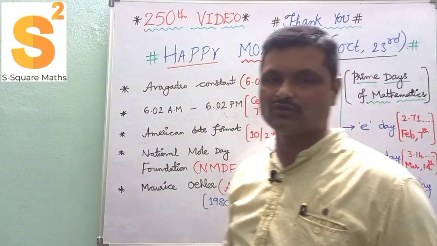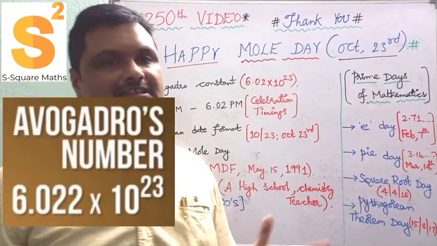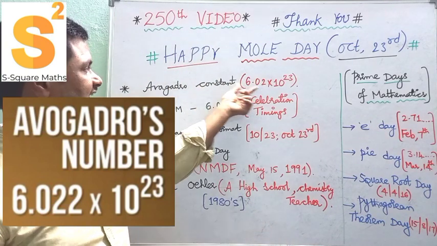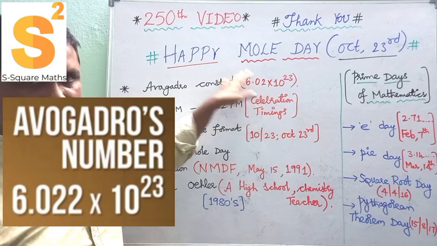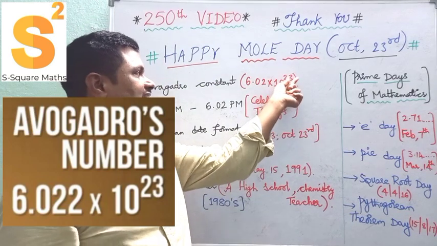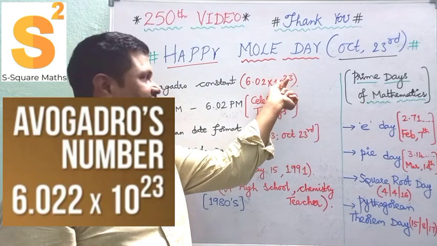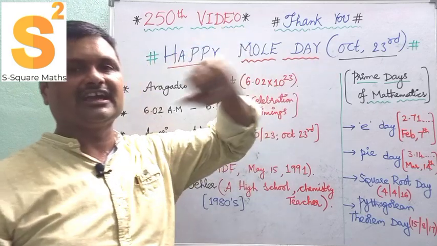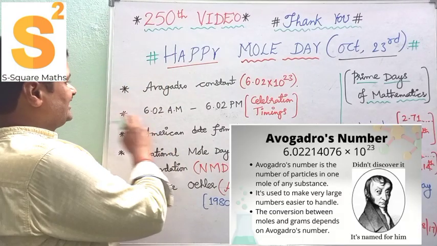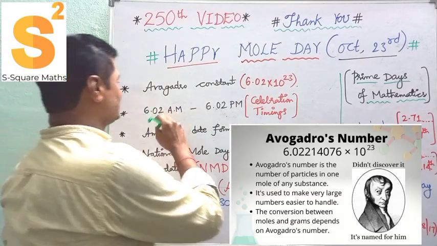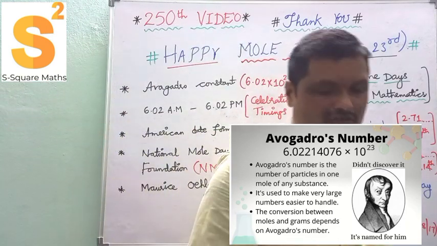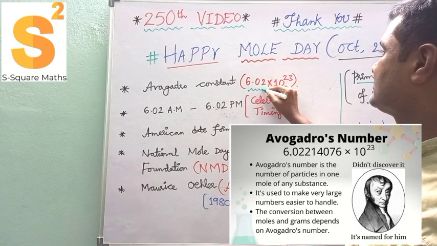Avogadro constant, you know very well, named after the famous scientist Avogadro. The constant is 6.02 times 10 power 23. Since we have 10 power 23, 23 stands for the date and 10 stands for the month, so October 23rd we celebrate Mole Day. The celebration times are 6:02 a.m. to 6:02 p.m., because here you have the constant 6.02.